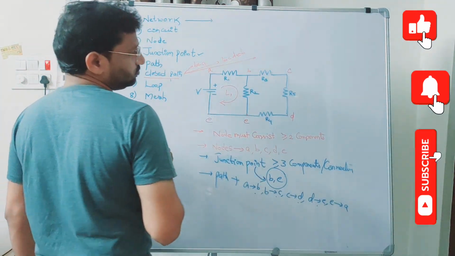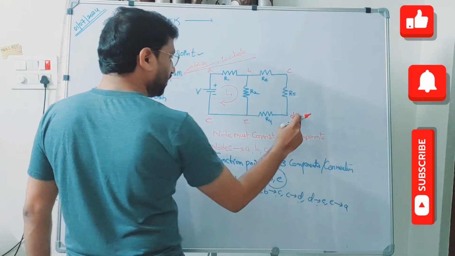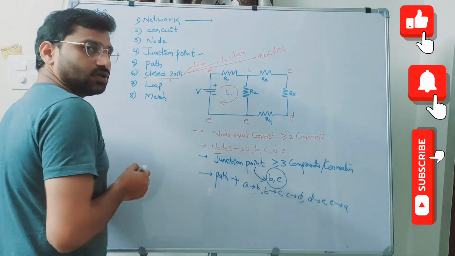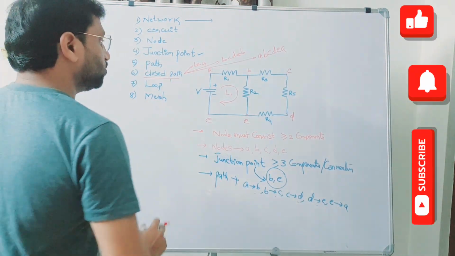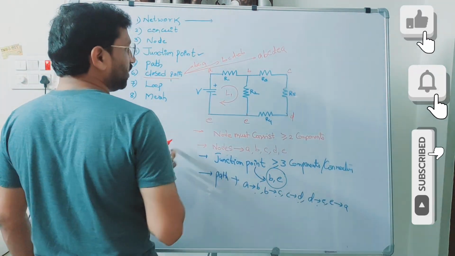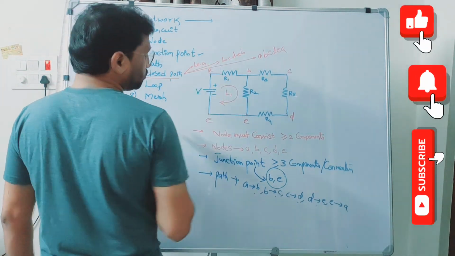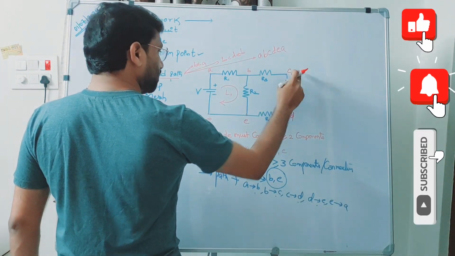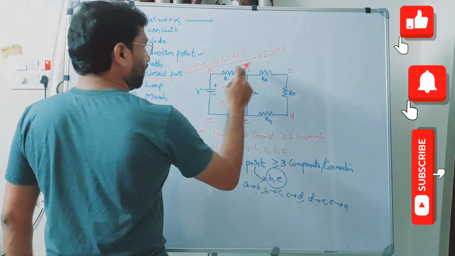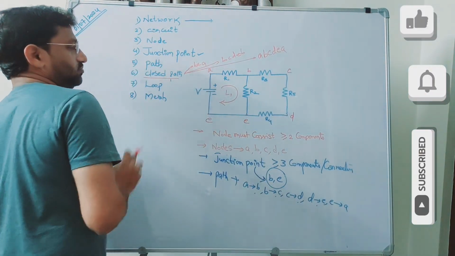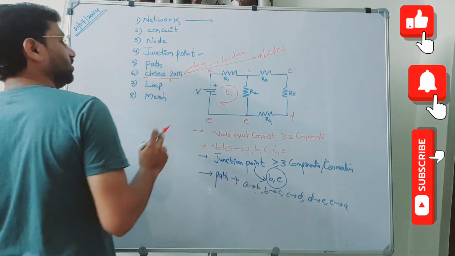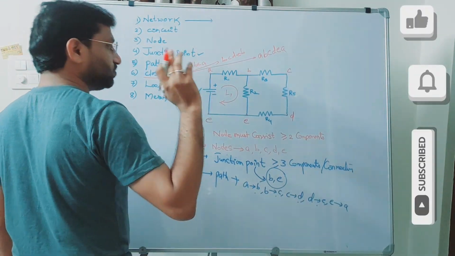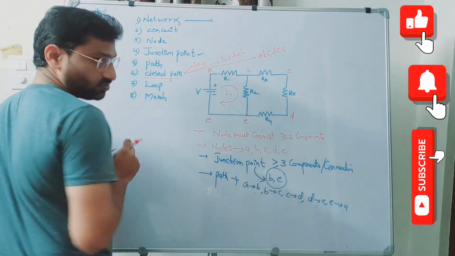What else? A, B, C, D, E, A. That is also a closed path. So in this particular electrical circuit, we have three closed paths: A, B, E, A; B, C, D, E, B; and A, B, C, D, E, A. Right? That means the starting point and ending point of the path must be the same. Then that is called as a closed path, a closed one.